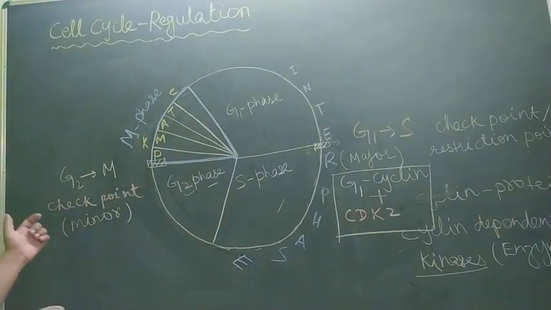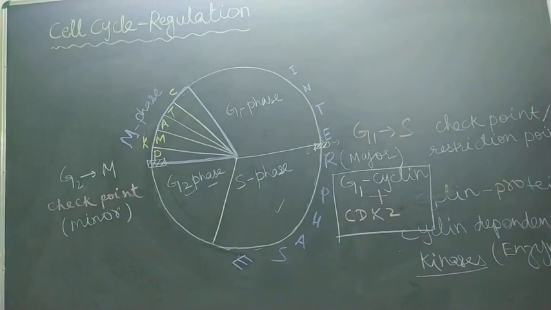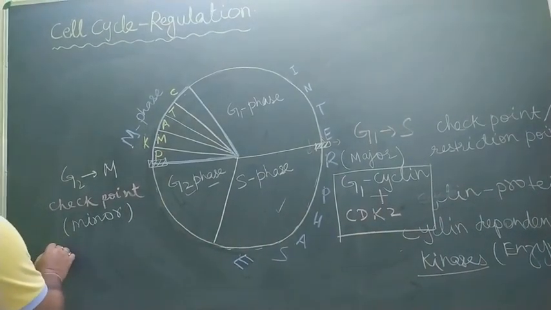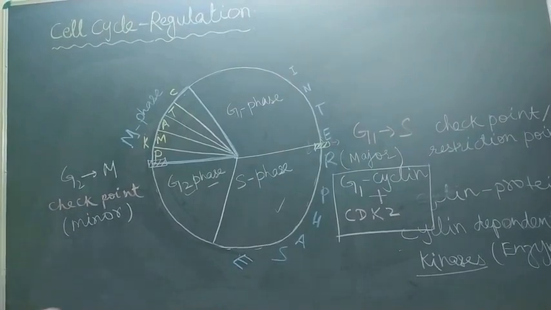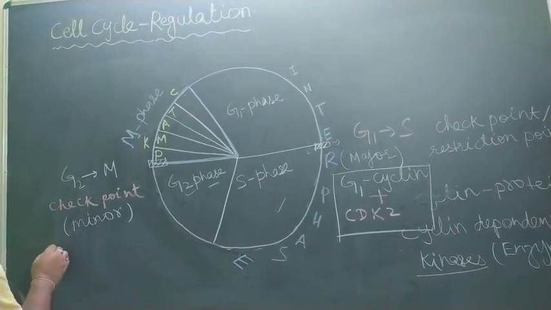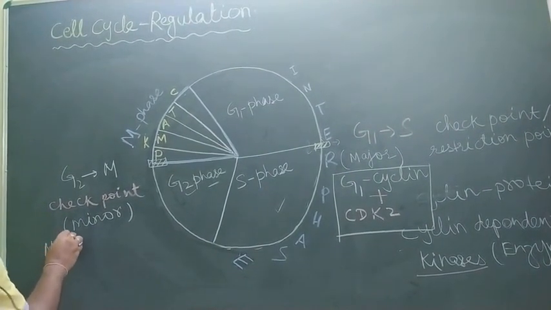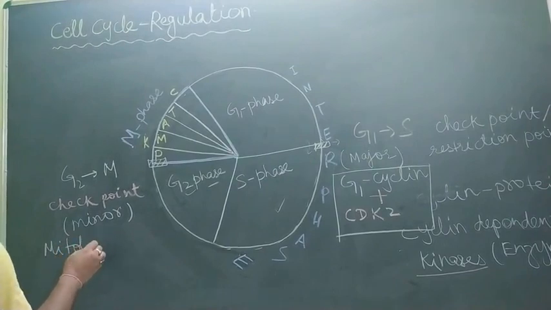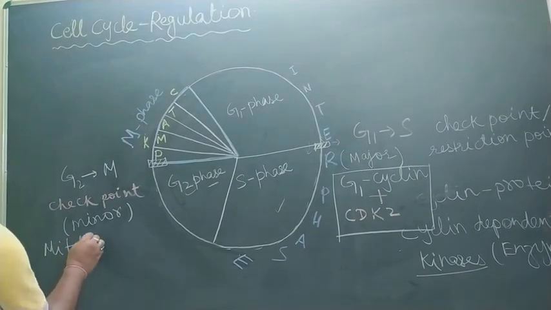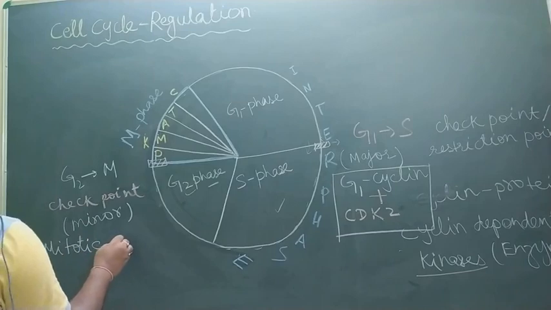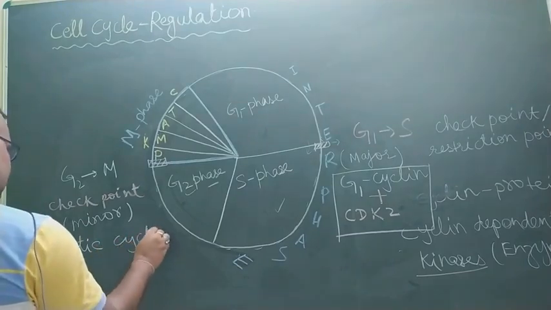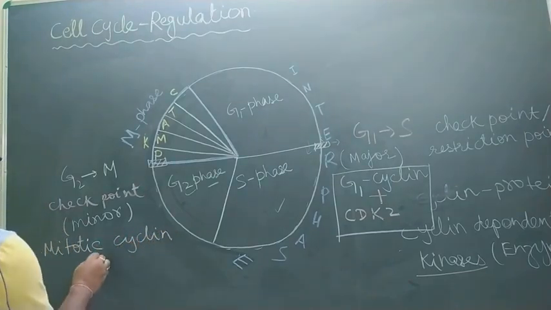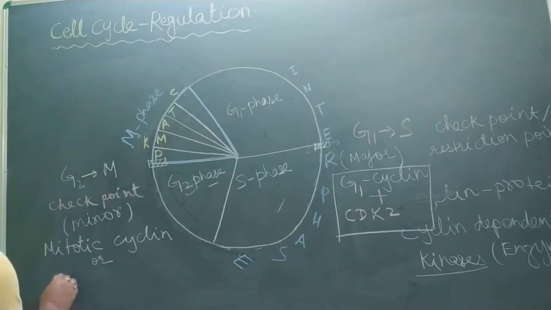And in case of G2 to M checkpoint, it is M cyclin or mitotic cyclin. The name of the cyclin is mitotic cyclin. और M cyclin. इसको शॉर्ट में M cyclin भी कहते हैं.